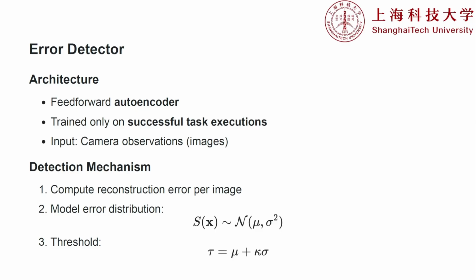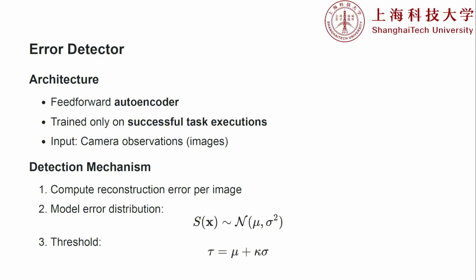During real-time inference, the robot's cameras feed images into this autoencoder. If the robot is following a safe path, the autoencoder reconstructs the image perfectly, and the mean squared error is close to zero. But the moment the robot's arm drifts into an OOD state, an unseen angle, or a bad grasp, the reconstruction fails. The error spikes. By applying a statistical kappa sigma threshold, we trigger a safety fallback the millisecond this anomaly is detected.